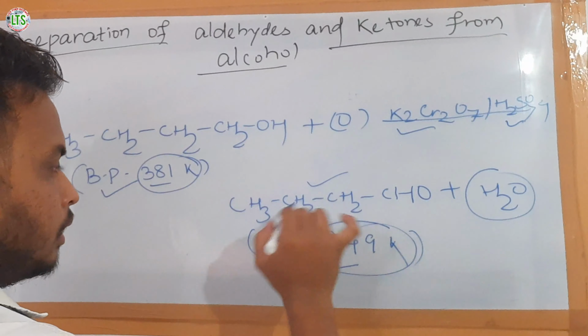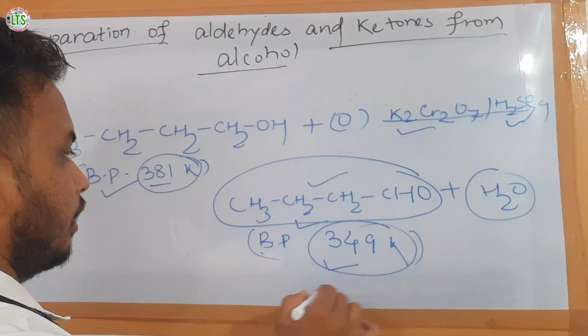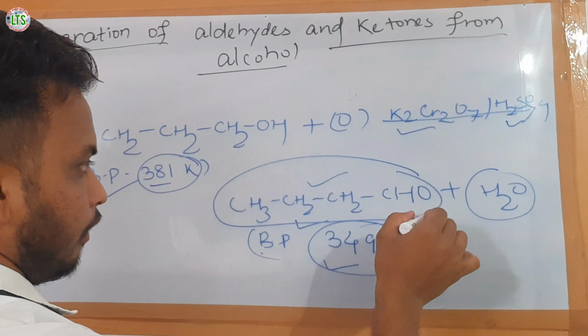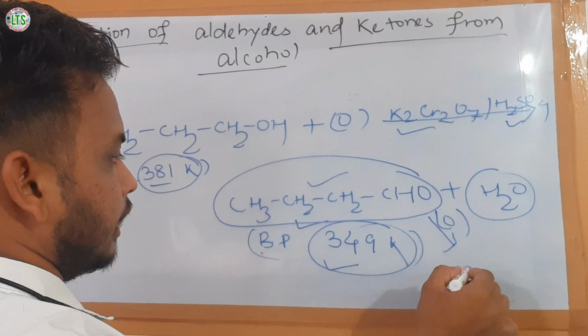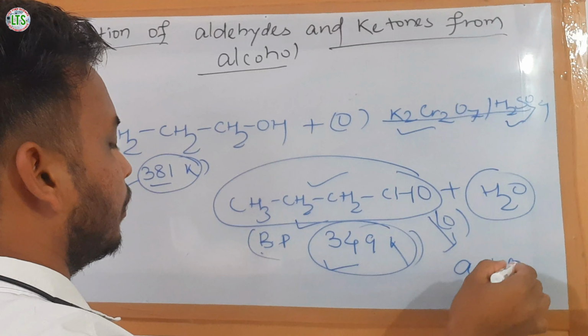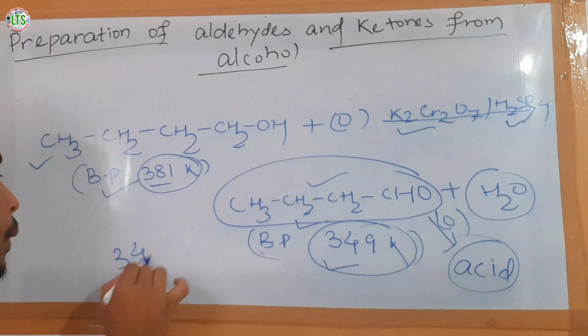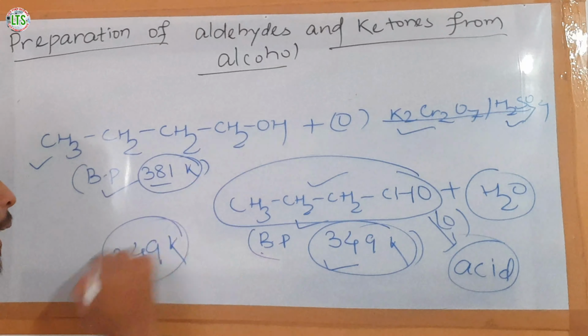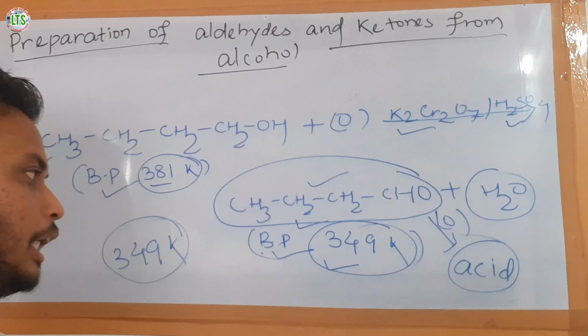So, to get only this aldehyde, and for it not to be further oxidized to any type of acids, we have to maintain the temperature of this reaction at 349 Kelvin, as the boiling point of this aldehyde is 349 Kelvin.